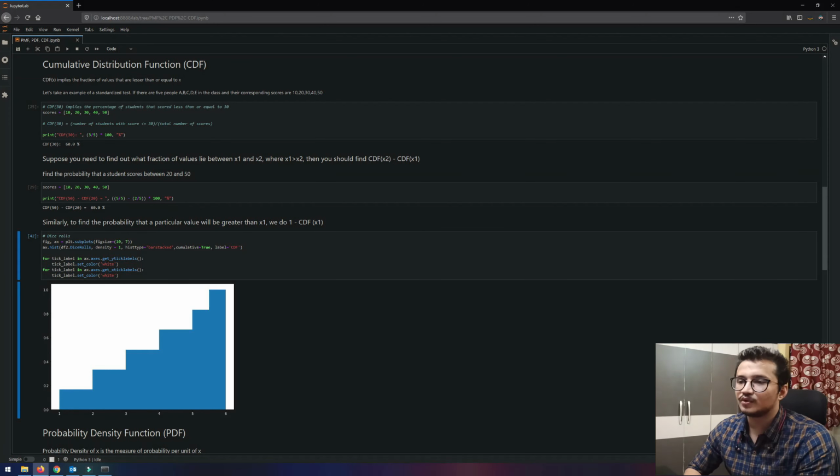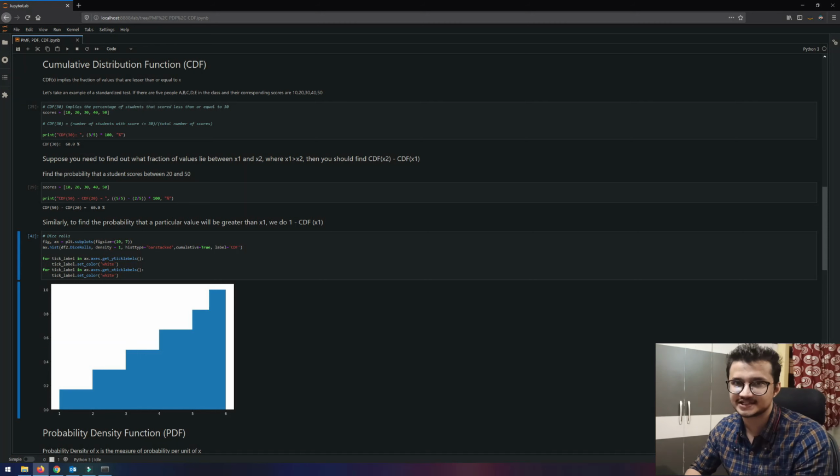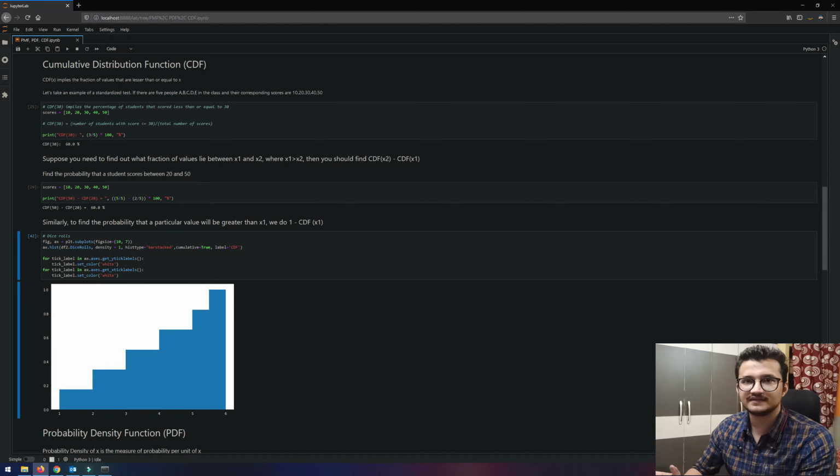Another scenario is when we want to find the probability not for less than or equal to x but for greater than x. Then we calculate the CDF for less than or equal to x and subtract it from 1. So 1 is the sum of all the probabilities that we can expect, and when we subtract, we'll get the answer that we are looking for.